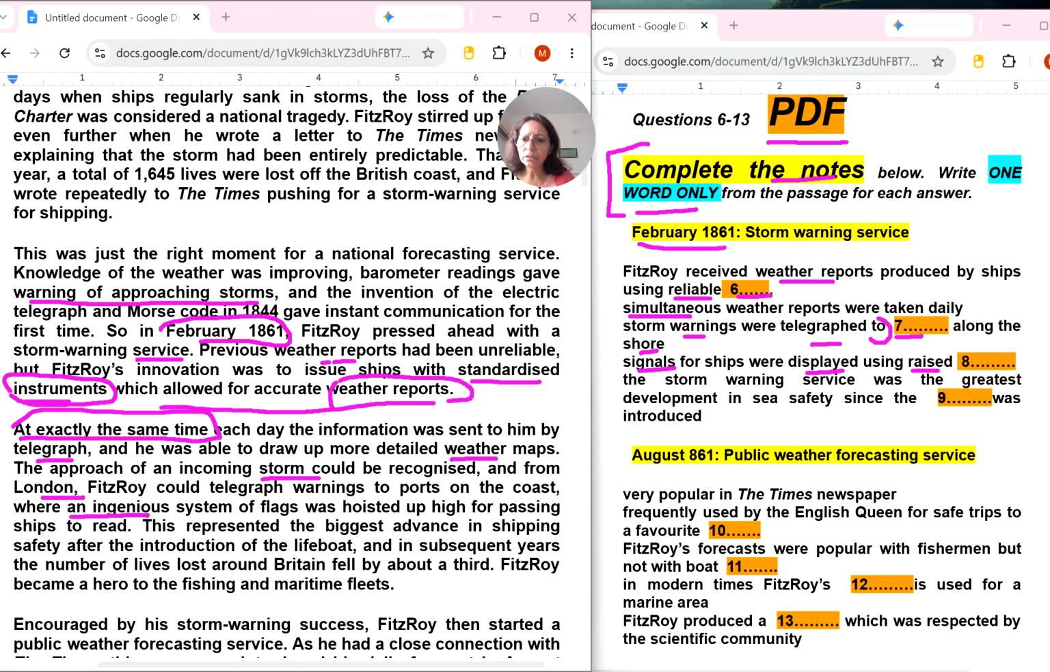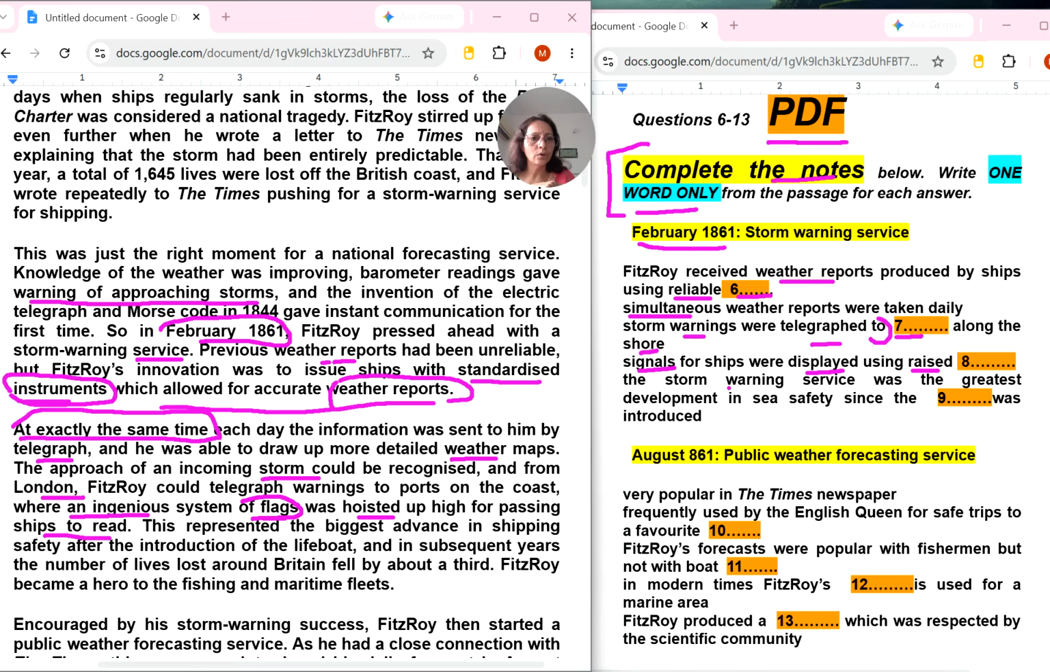Where an ingenious system of flags was hoisted up high for passing ships to read. So you can see this, using raised flags. What? Using raised flags, because flags were hoisted up high. High is raised. Okay, for passing ships to read. Signals means signals. So here 8th is flags.